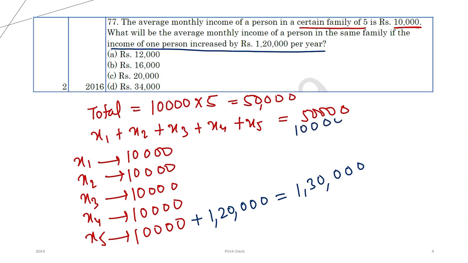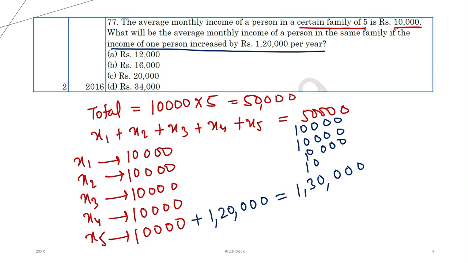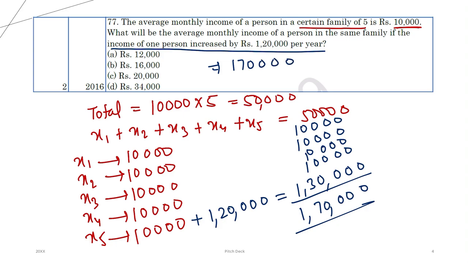This person is still earning 10,000. This person is still earning 10,000. This person is still earning 10,000. Again, this person is earning 10,000. If you do this, you will get the total salary as 1,70,000. So 1,70,000 is the total new salary.